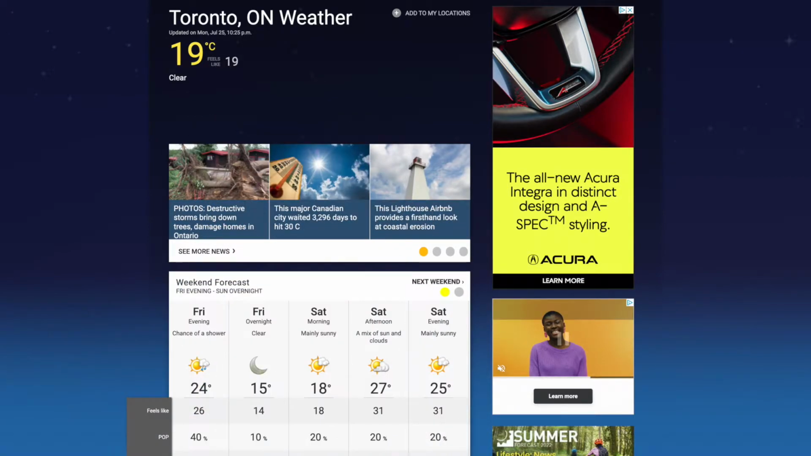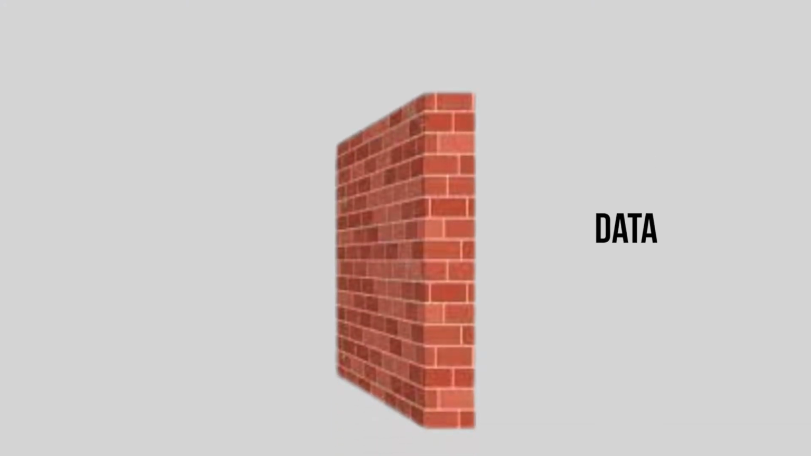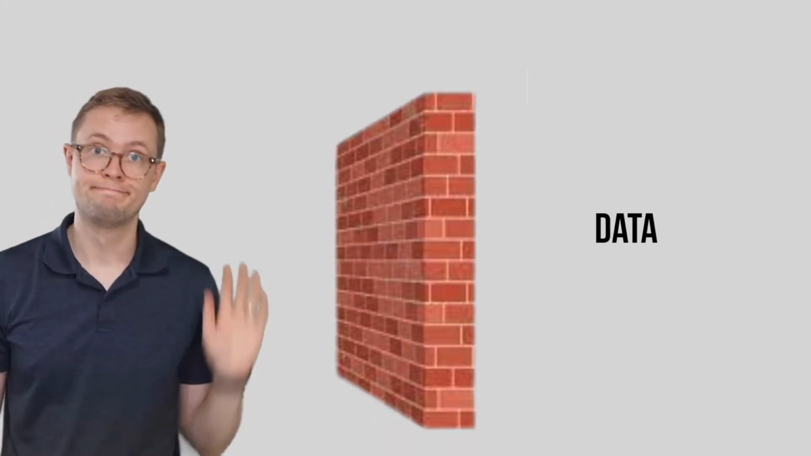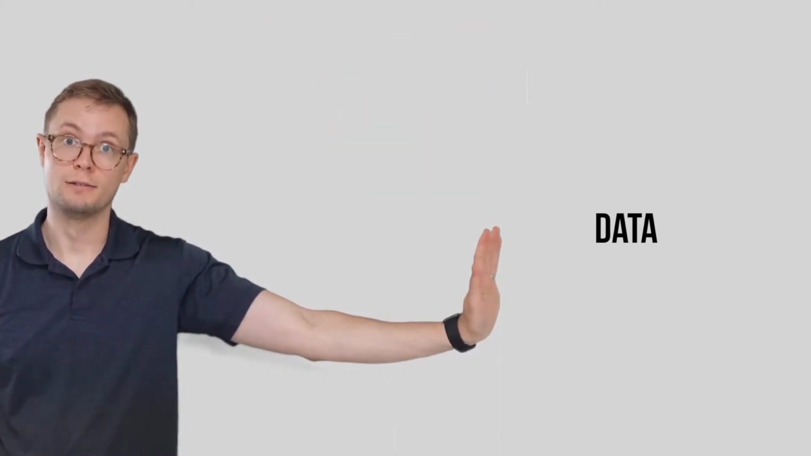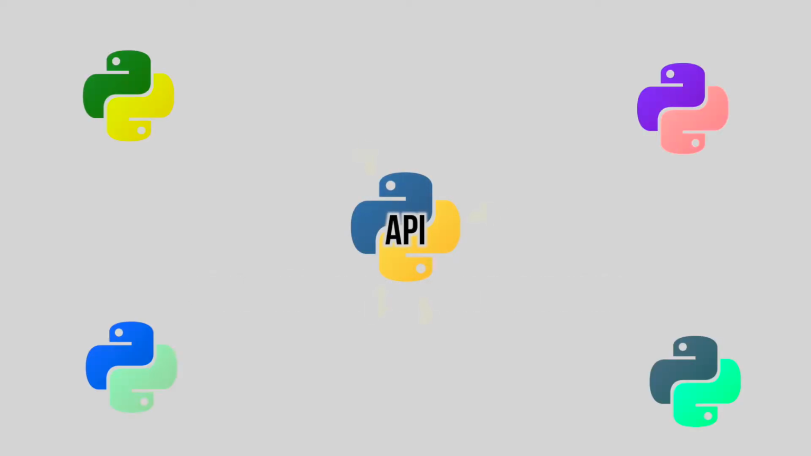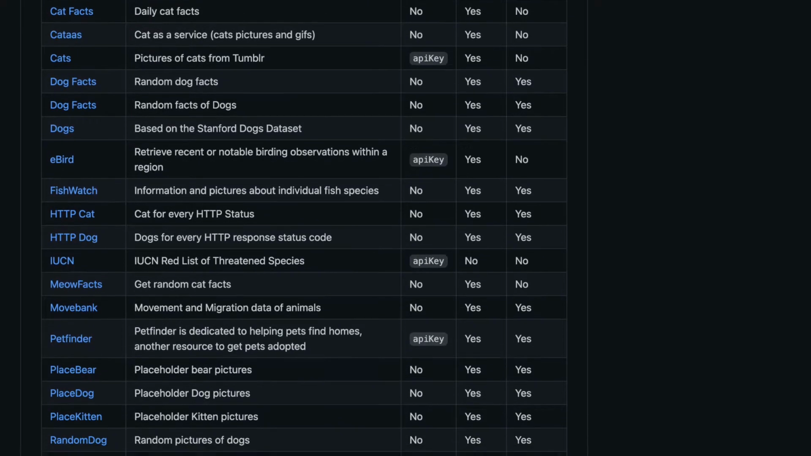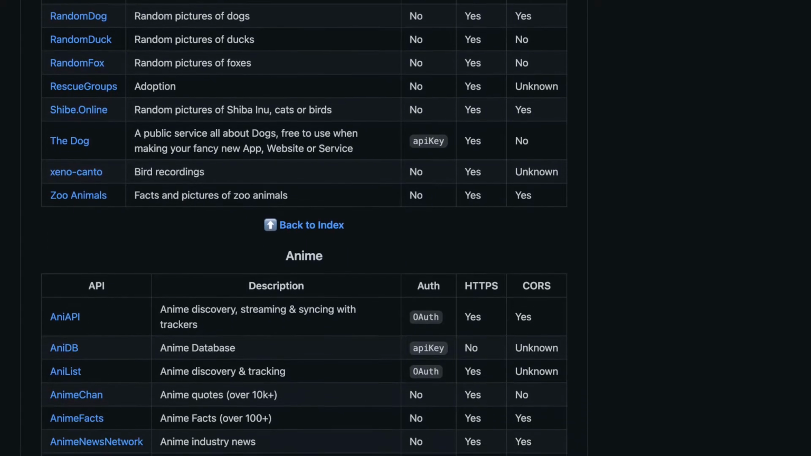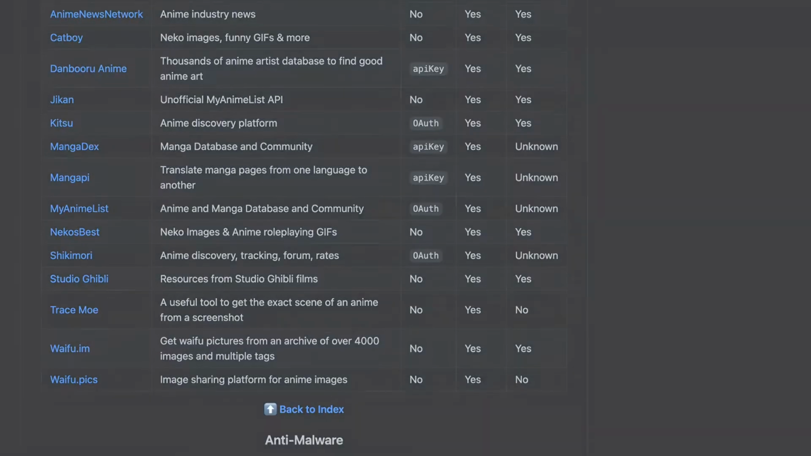Data can help inform a lot, but data isn't necessarily accessible to everyone, right? Wrong. This is where APIs come in. API stands for Application Programming Interface. It's just a fancy way of saying it's a program that allows other programs to get specific kinds of data from it. And nowadays, there are APIs for so many things, a lot of which are free.